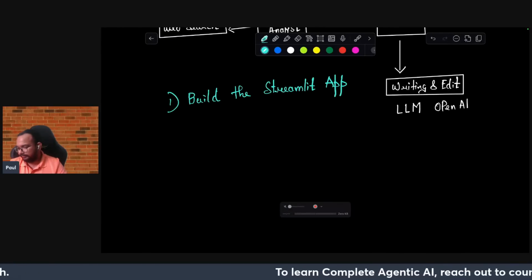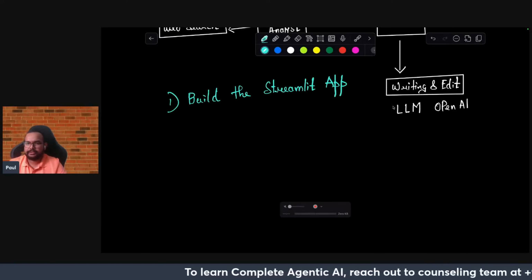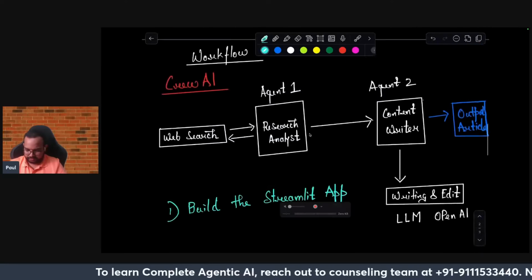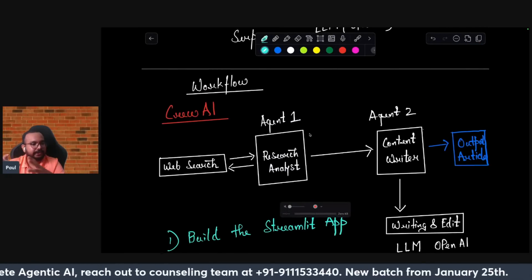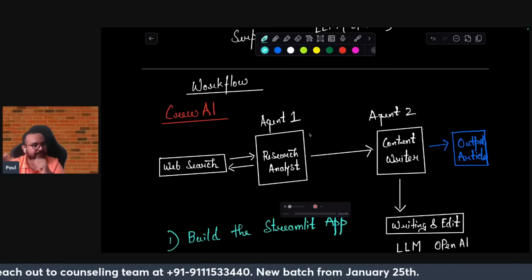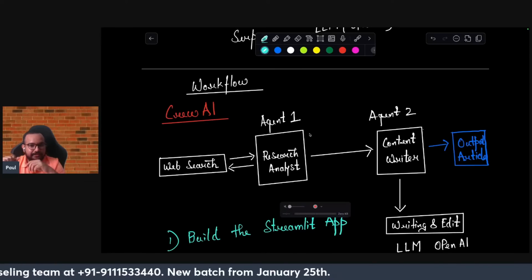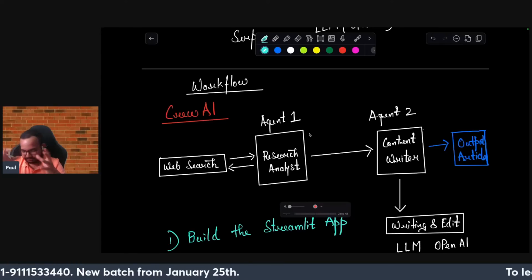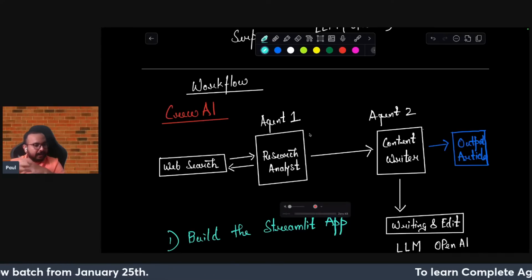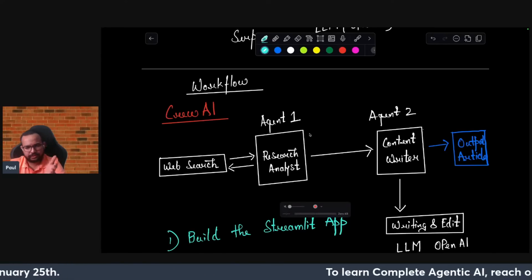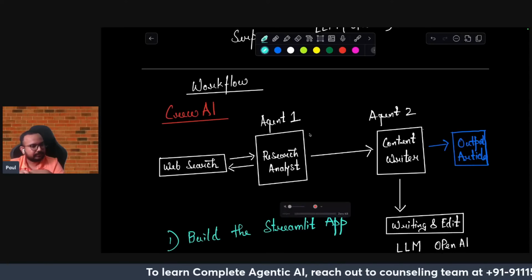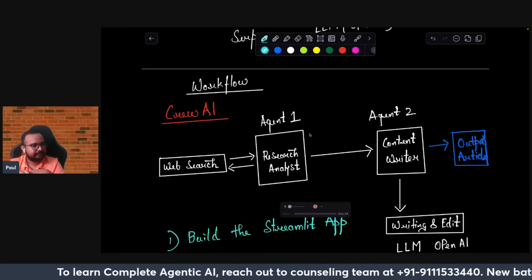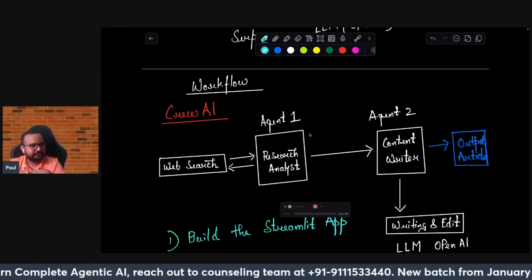I think everybody is now familiar with the architecture and what we are going to do today. Please let me know in the chat, guys, about the workflow, because the next thing is we will start with the coding part, using Visual Studio only, and Python will be our language, with a high-level understanding.